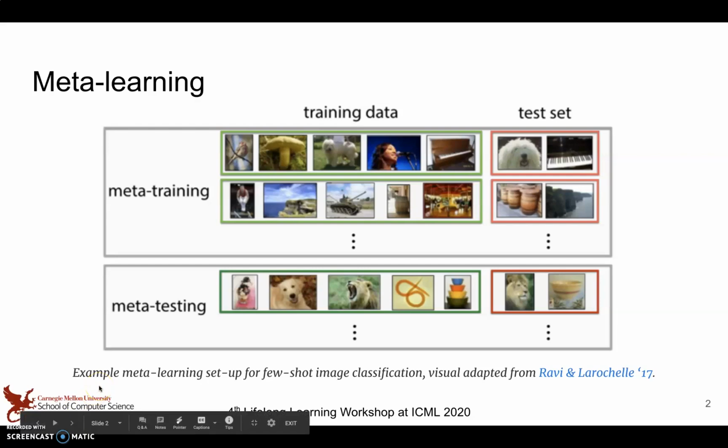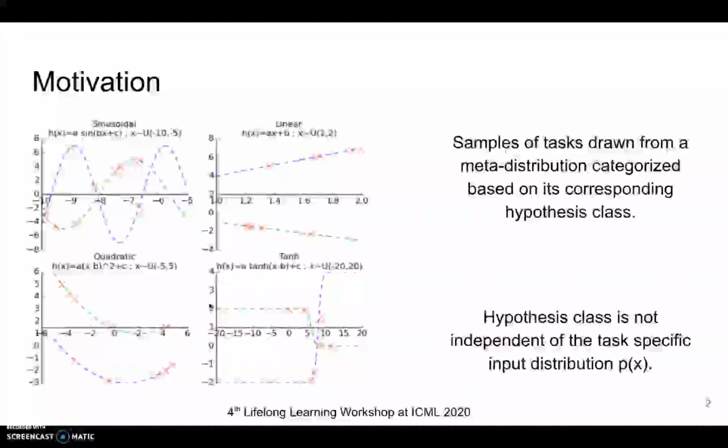Moving on to our motivation for doing so. Here is an example of a meta-learning task, where each task comes from one of the 4 hypothesis classes: sinusoidal, linear, quadratic, or tangent. Within each hypothesis class, the parameters are sampled uniformly, and so we construct this particular task distribution. And the goal is to regress on a response variable y given a new task using only a few of the x as given training examples.